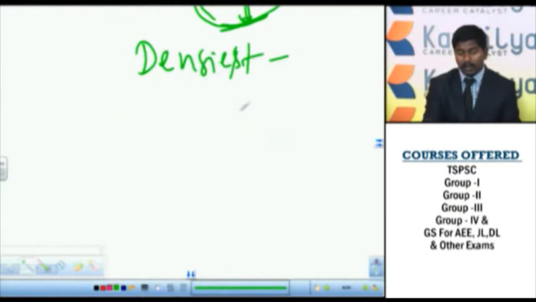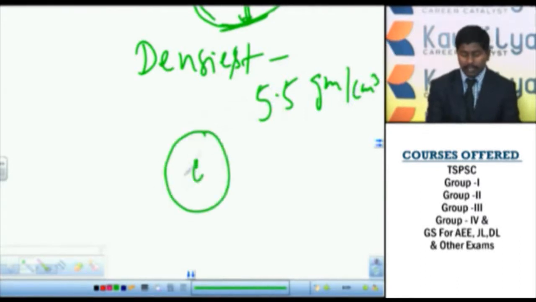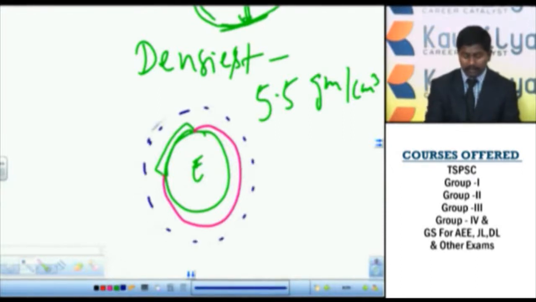Then I told you it is the densest planet in the solar system, and its average density is 5.5 gram per centimeter cube. It has three important components: lithosphere, hydrosphere and atmosphere. Today the present earth has the land portion, the water portion, and the sphere of air.